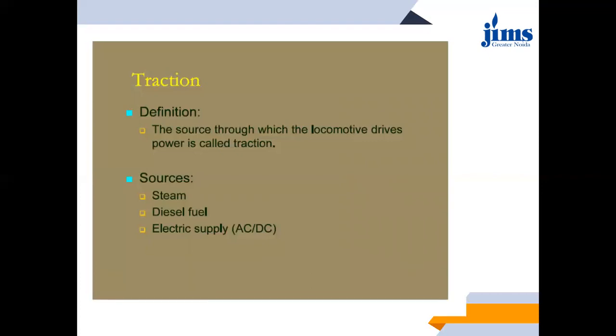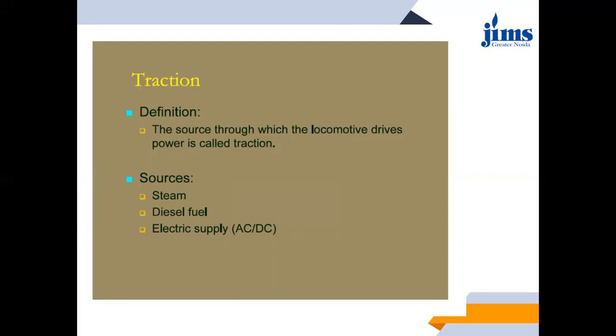That is the locomotive, which you call the engine in railways. In a train, that engine is not basically an engine. The correct term for the vehicle is locomotive. It consists of engines, which are helpful in creating driving forces on the wheels of the locomotive. Whatever source through which the locomotive derives the power is known as traction.